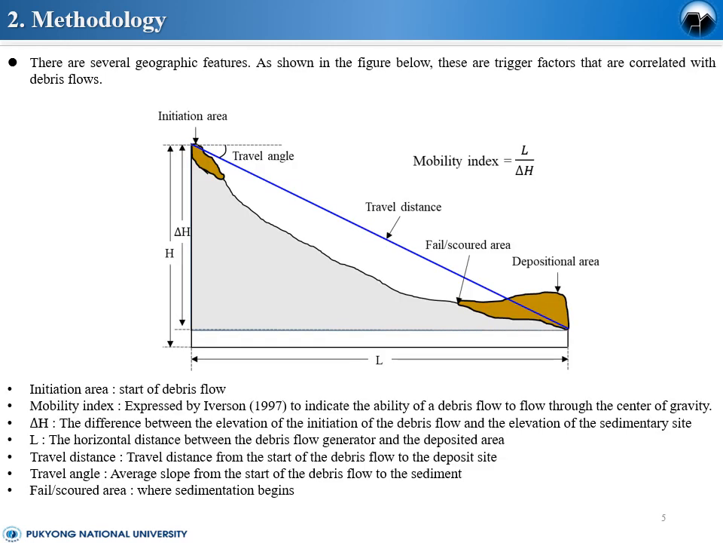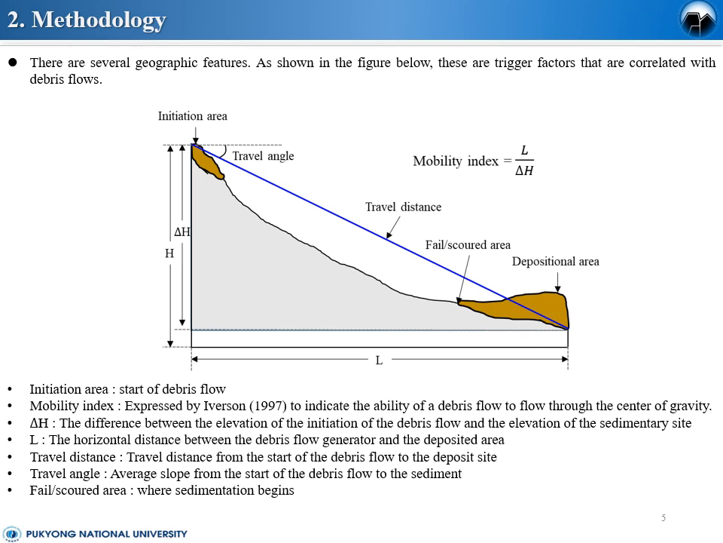There are several geographic features, as in this figure, trigger factors that are correlated with debris flows. First, initiation area is the start of debris flow. This mobility index, expressed by Burson, indicates the ability of debris flow to flow through the center of gravity.